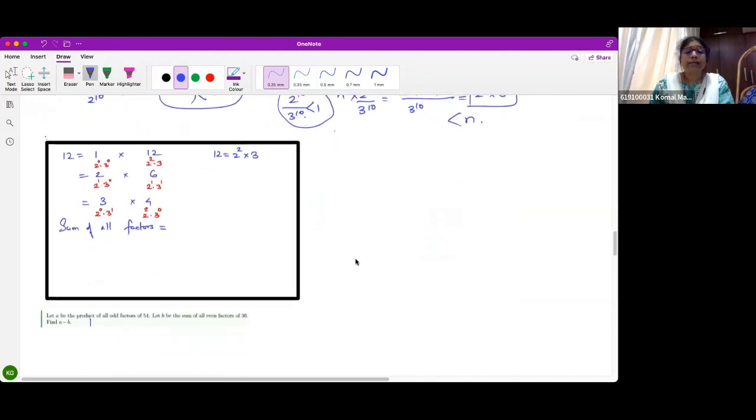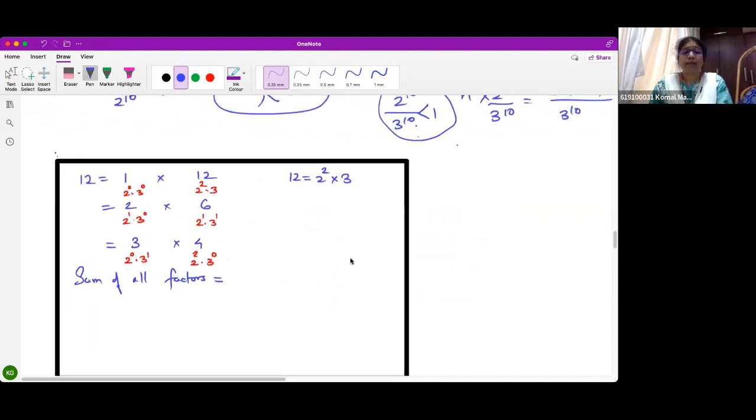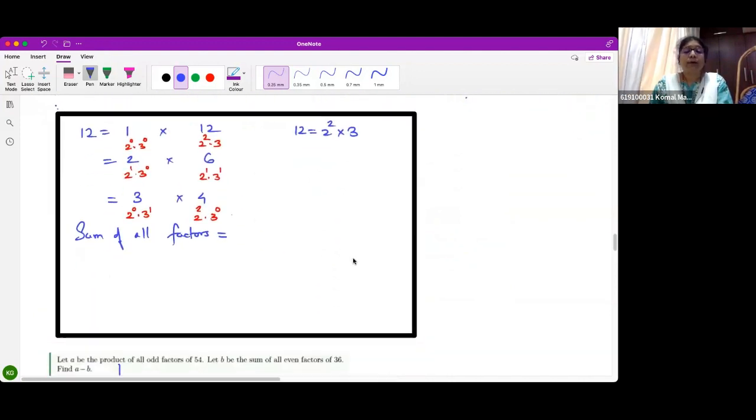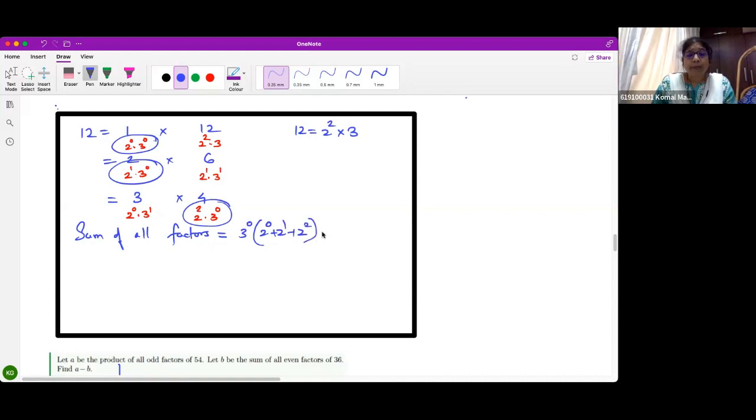The next concept is sum of the factors. For the sum of the factors, what I will do is add them by taking something in common. Let us suppose we take 3 raised to 0 common. I'll get 3 raised to 0 into bracket 2 raised to 0 plus 2 raised to 1 plus 2 square.